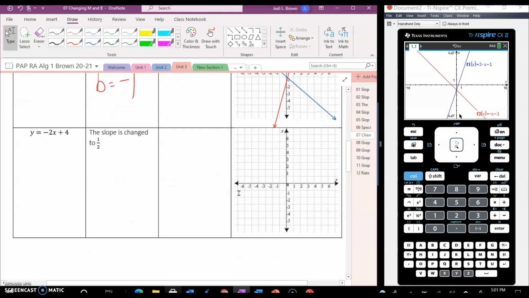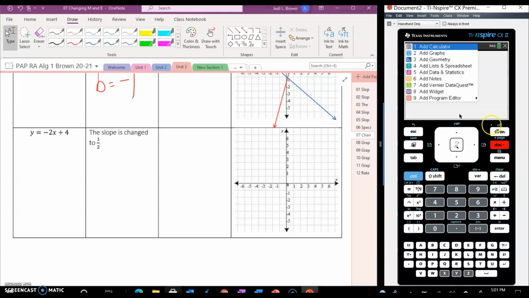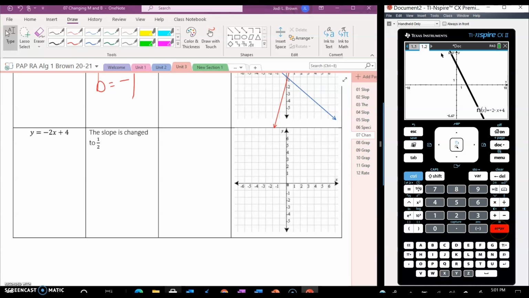Let's do Control Doc to get a new graph page, because this is going to be a whole new thing. All right, so we have y equals -2x plus 4. Let's graph that. -2x plus 4. Oh, that's not going to work.